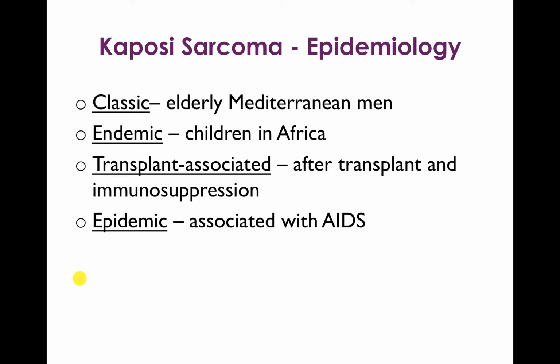The first group is the classic type, which is typically found in elderly Mediterranean men. The endemic type, which is found in children in Africa. Transplant-associated Kaposi sarcoma, which is associated with patients who are immunosuppressed and are post-transplant. And finally, epidemic Kaposi sarcoma, associated with patients with AIDS.